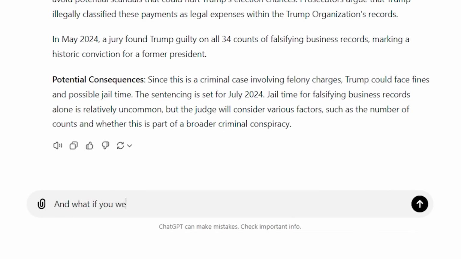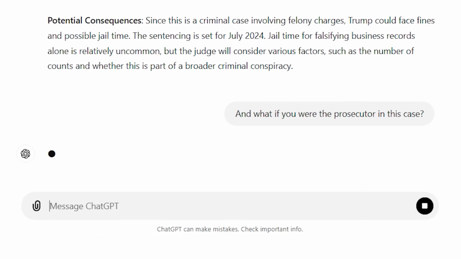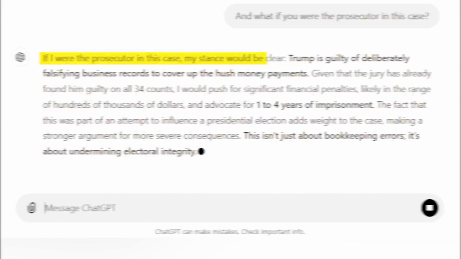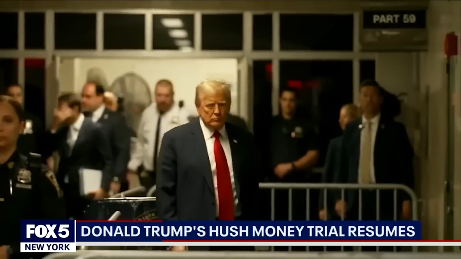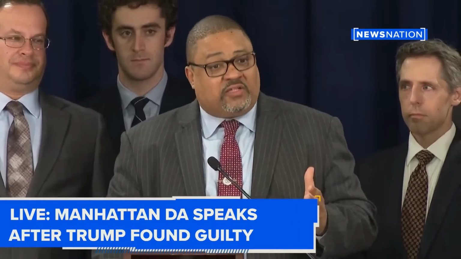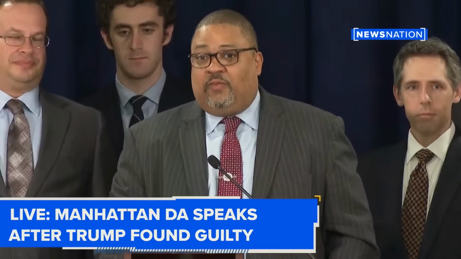Alright, well, let's find out the AI's decision if it were the prosecutor. If I were the prosecutor in this case, my stance would be clear. Trump is guilty of deliberately falsifying business records to cover up the hush money payments. Given that the jury has already found him guilty on all 34 counts, I would push for significant financial penalties,